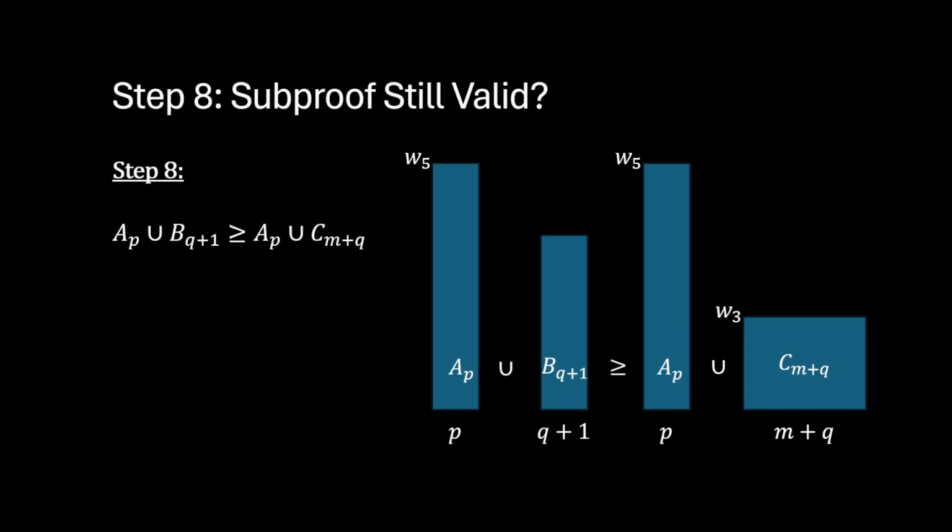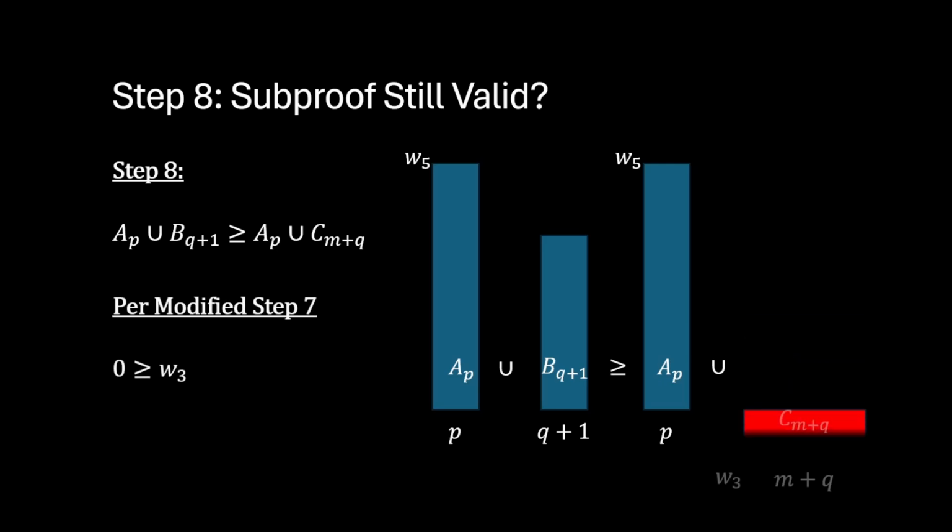And we can ask this by looking at step 8. We can see that step 8 is a repeat of step 7. When we apply the addition principle that we modified in step 7, we are required to make population C have a negative average welfare.